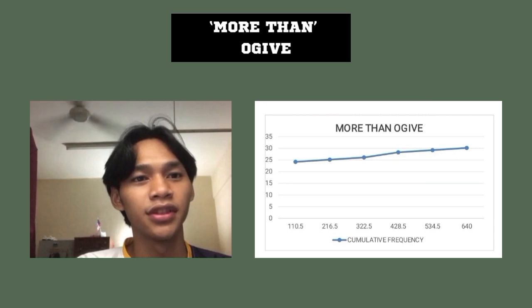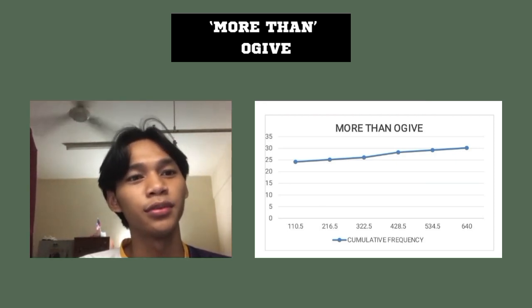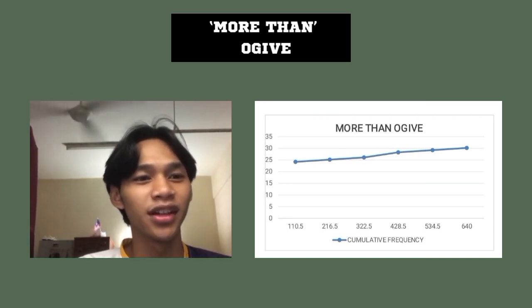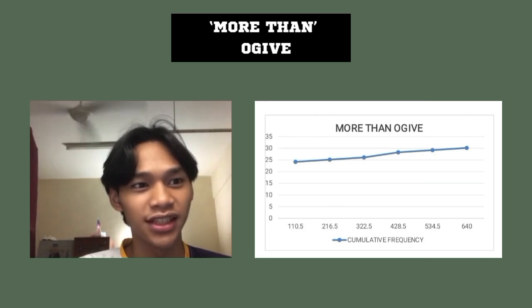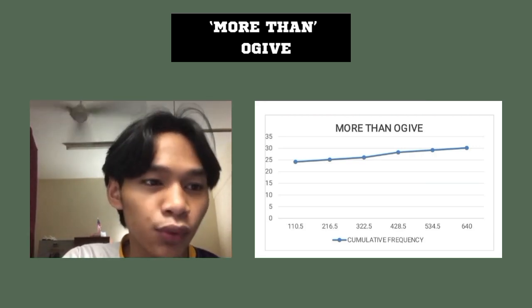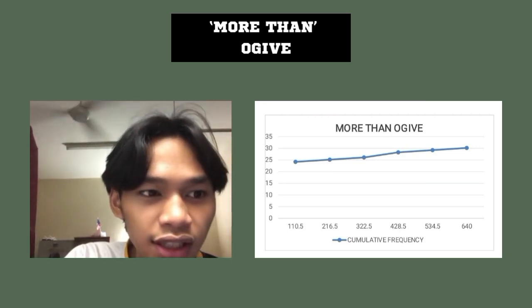For the first class boundaries, which is 110.5, we got 24 cumulative frequency. For the second class boundaries, which is 260.5, we got 25 cumulative frequency. For the third class boundaries, which is 322.5, we got 26 cumulative frequency.